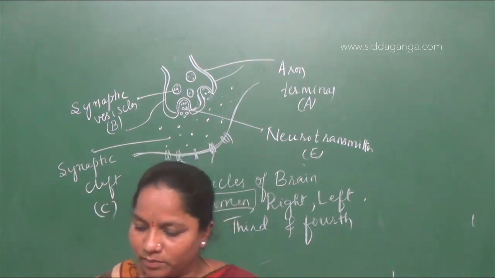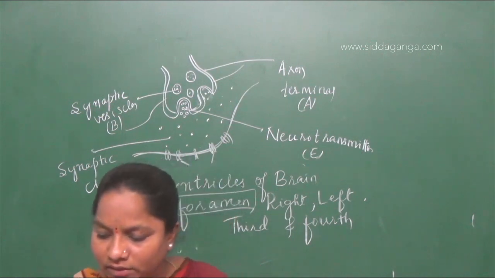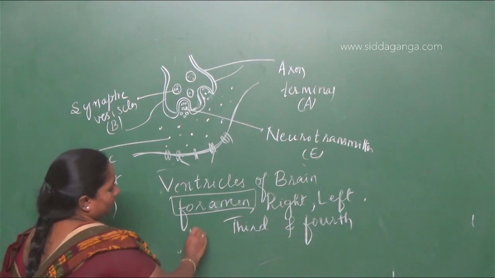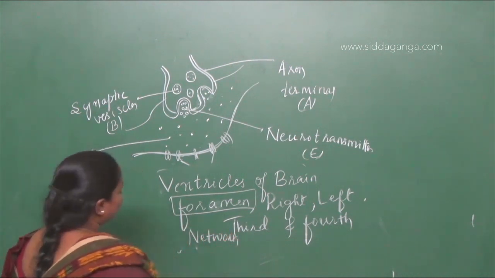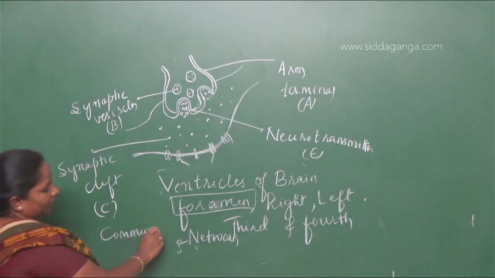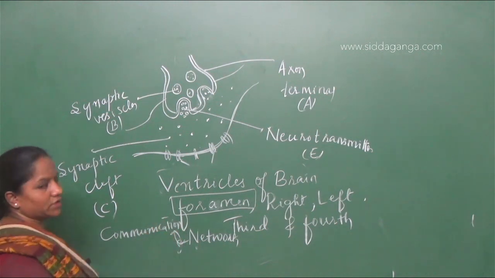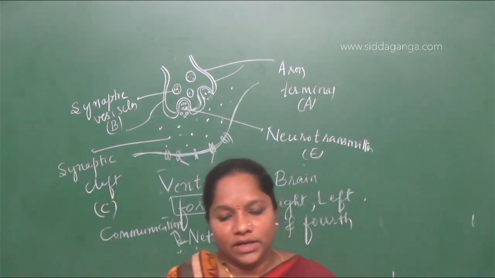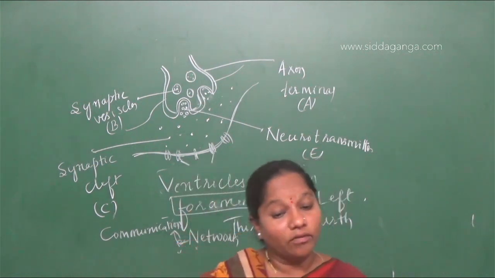So the ventricles of the brain will help in connection. They act as a network, a network which helps in communication. So ventricles of the brain act as networks between the different organs of the brain, and they help in communicating the impulses from one organ to another organ of the brain.